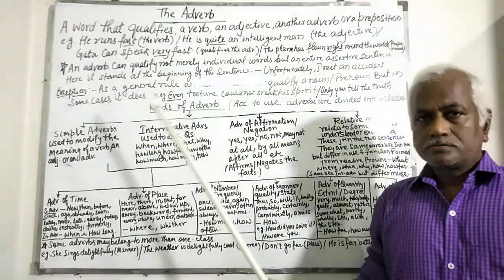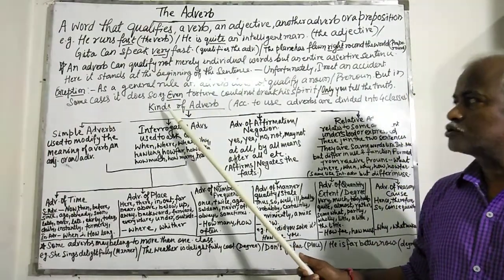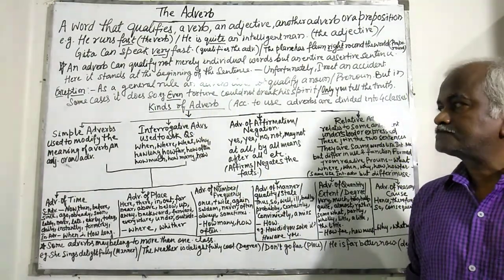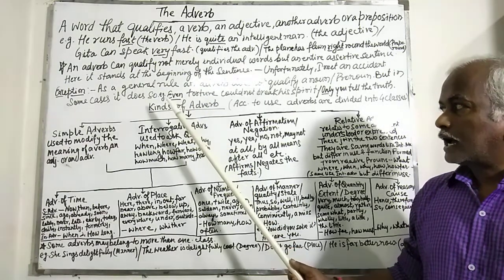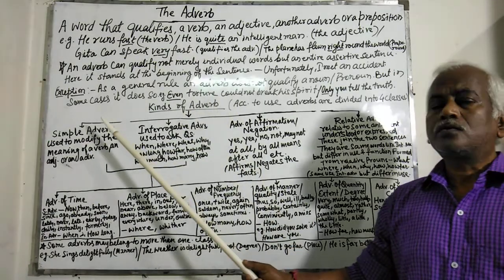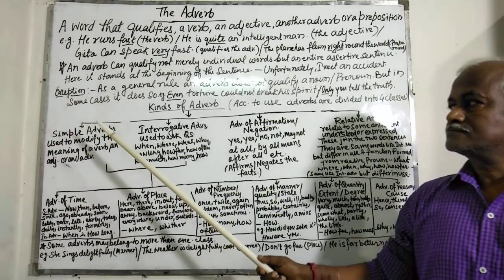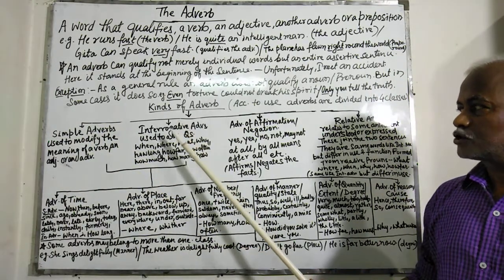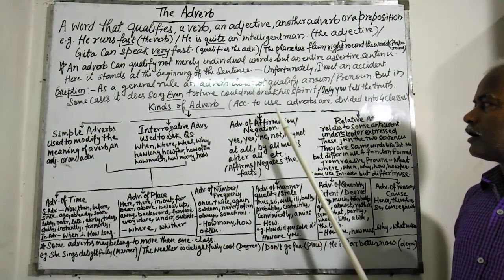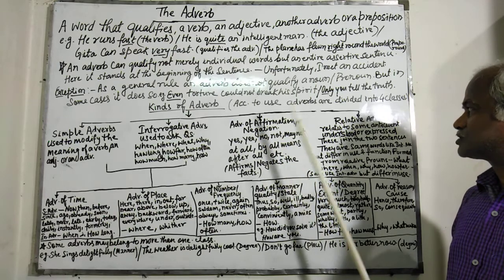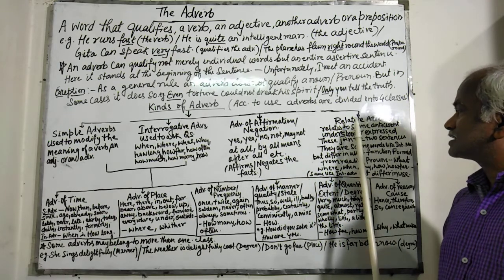Now, coming to classification of adverbs, an adverb can be divided into four classes: simple adverbs, interrogative adverbs, adverb of affirmation or negation, then relative adverbs.